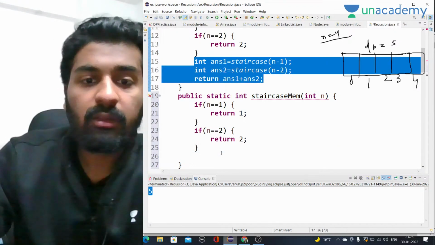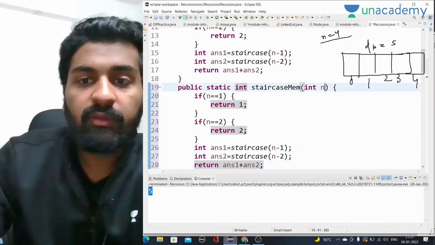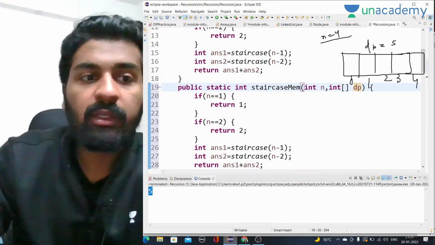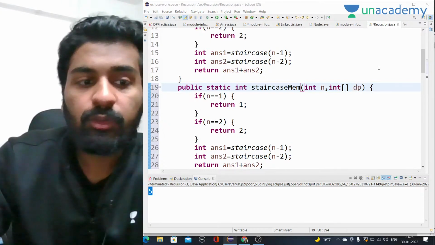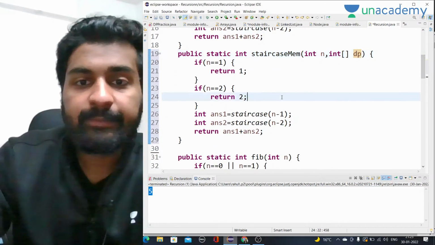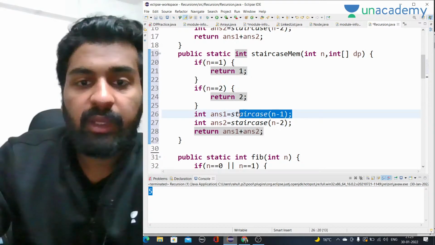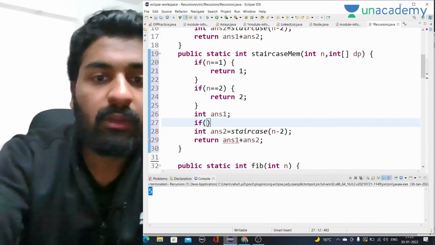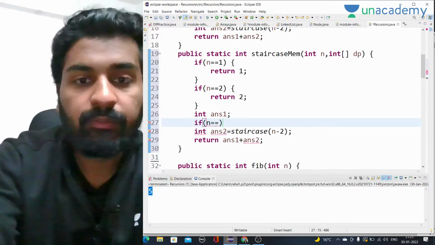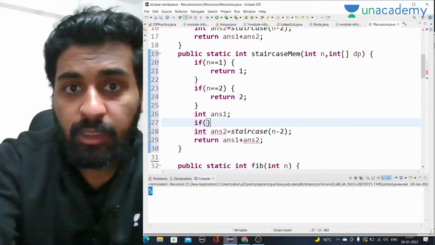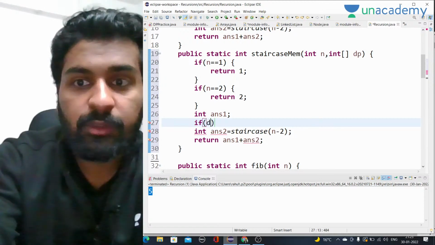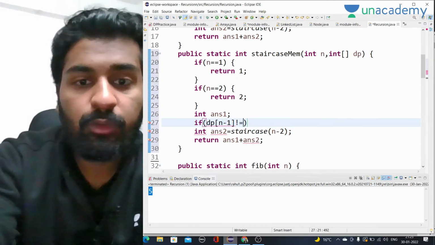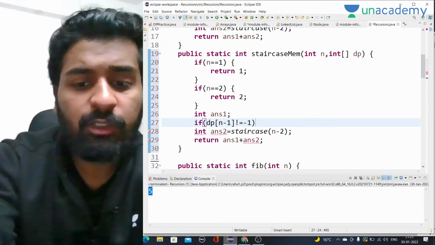Now the same thing we will change here as well. So let's take it, and here we will have a dp array, int dp. Now if dp of n minus 1 is not equal to minus 1, and initially we are going to take all the values as minus 1, right?